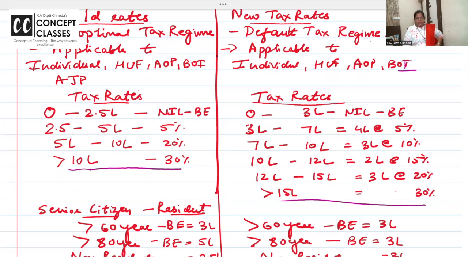Look at the comparison. 0 to 2.5 lakh, 2.5 to 5 lakh, 5 lakh and so on. Here it is not like that. 0 to 3 nil, 3 to 7 5%, 7 to 10 10%, 10 to 12 15%, and so on.